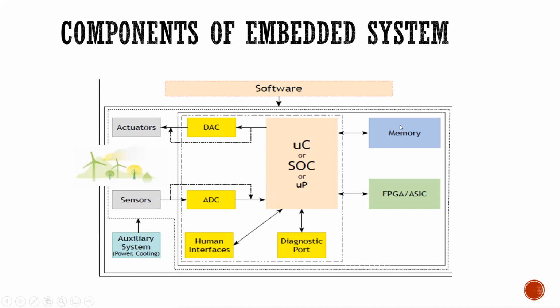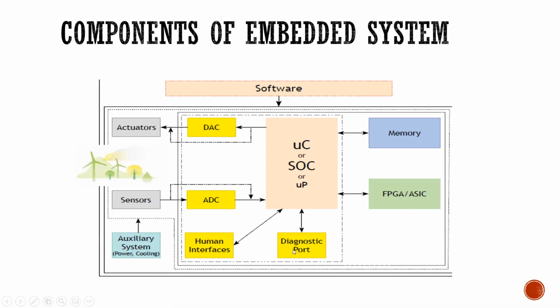Next, memory. There are different types of memory, such as EEPROM, where memory is used to store the code and the data. Next, FPGA, field programmable gate array, is particularly useful for prototyping application specific integrated circuits or processors.